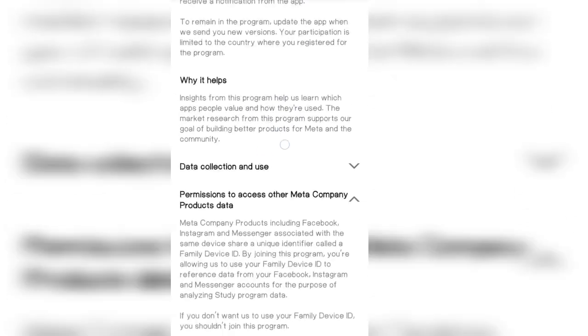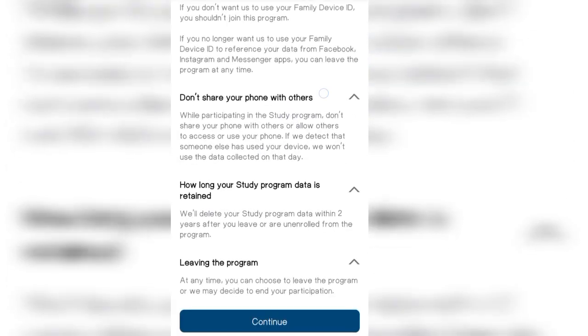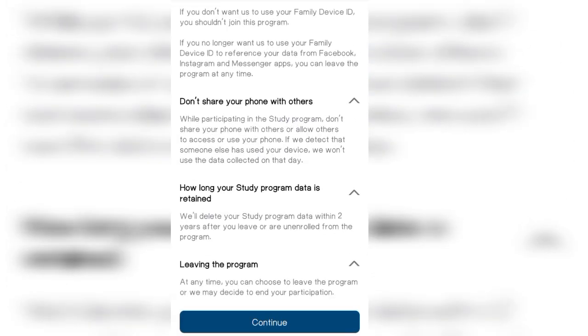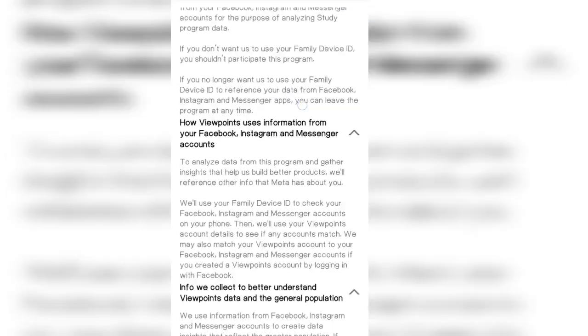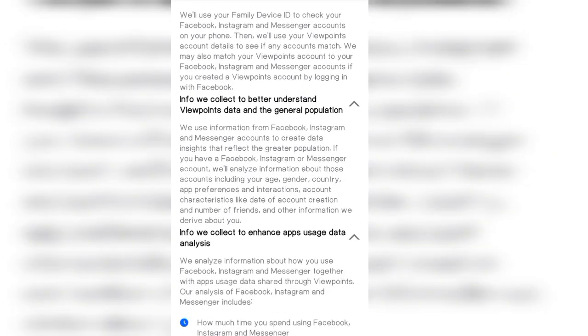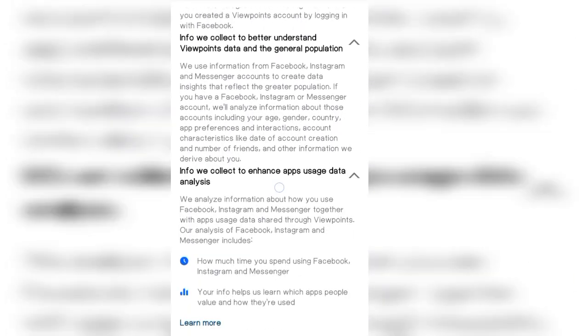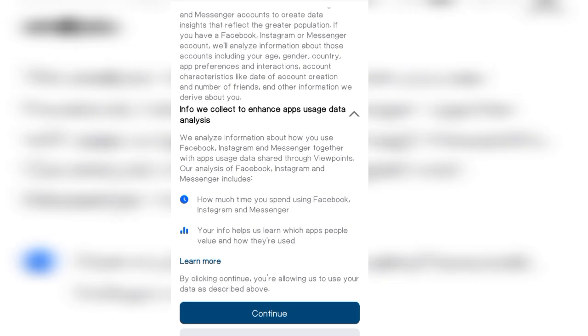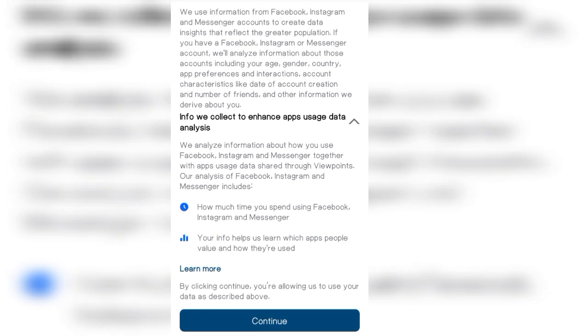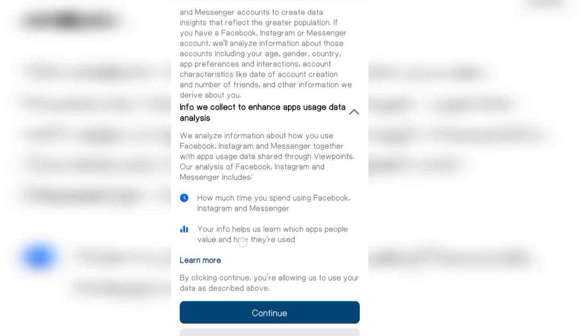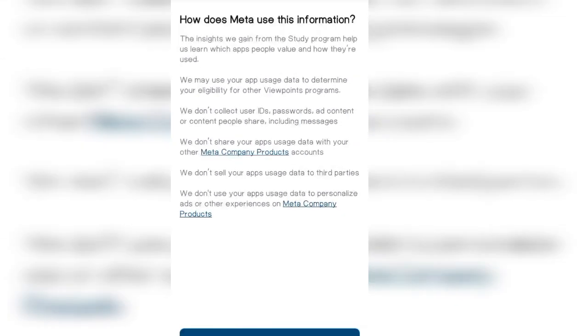Now they said this is a study. They want to study and know the amount of data or the amount of apps I use daily. So I'm just going to click on do task. So I've entered into the section where I have to do the task, right? You're just going to read through, and then when you're done reading this, you're just going to click on continue. It's not necessary you read to understand, but it is good you study, you read to understand, to know what you are getting into.